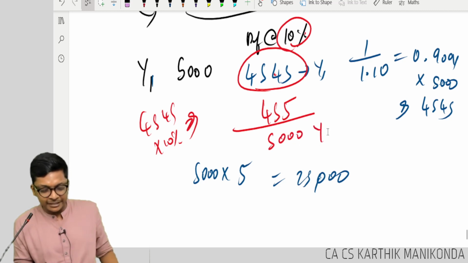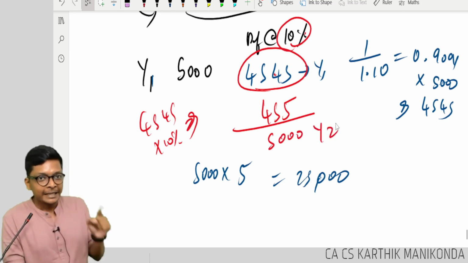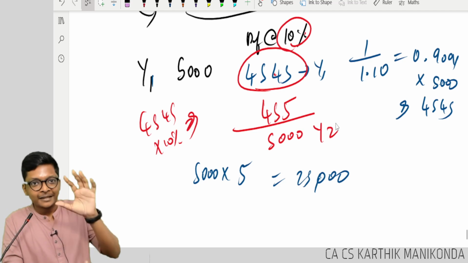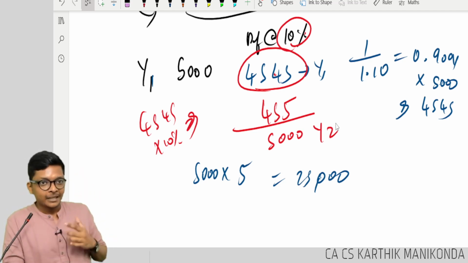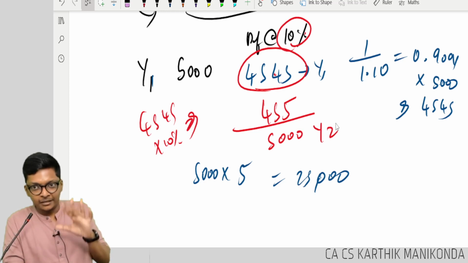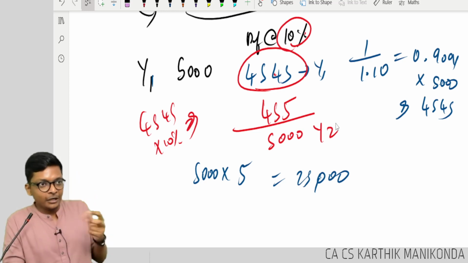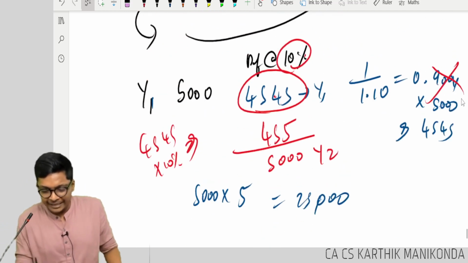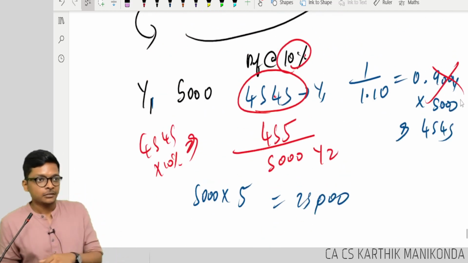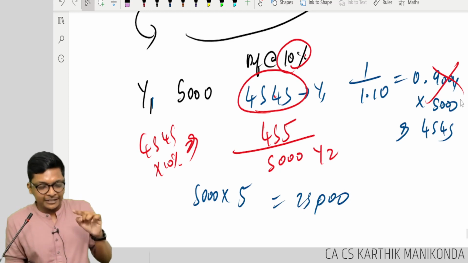It becomes 5,000 in year 2 itself. It should become 5,000 in year 5. Are you getting the logic? It should become 5,000 in year 5 and not in year 2. That means 0.9091 is not correct. It should become 5,000 after how many years?